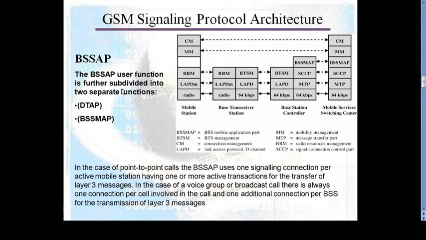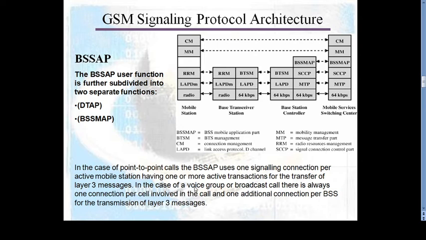Then we go to the fourth part, that is BSSAP. BSSAP stands for BSS application part. It is further subdivided into two separate subparts, DTAP and BSSMAP. So here, in case of point-to-point calls, the BSSAP uses one signaling connection per active mobile station having one or more active transactions to transfer layer 3 messages.